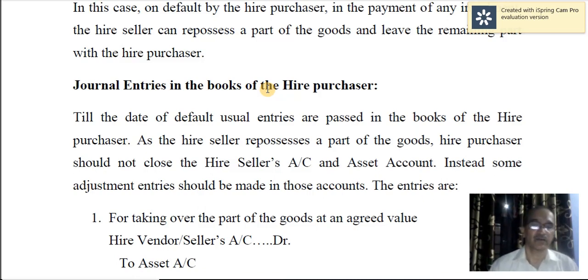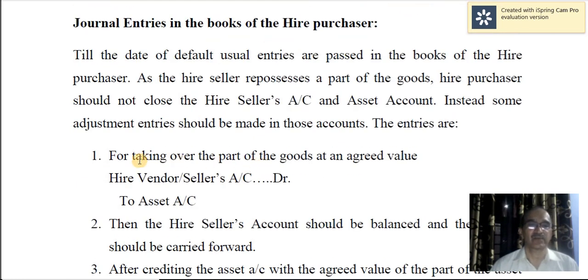Then once the year is completed, you have to charge depreciation: depreciation account debit to asset account, and then transfer the interest account as well as depreciation account to profit and loss account. These are the normal entries that are recorded every year. Of course, the first 2 entries are only at the beginning, at the time of agreement, that is, asset account debit to hire vendor's account, and for making the down payment, hire vendor's account debit to bank. Now let us see how the transactions are recorded here.